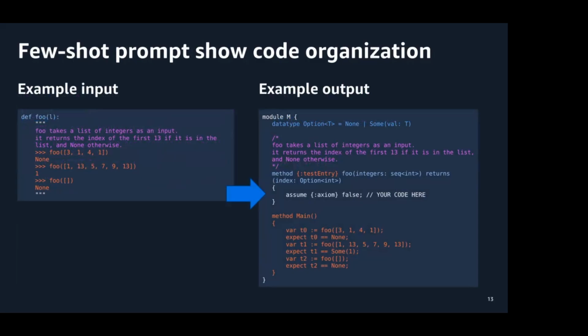On the right, you see the type of Dafny skeleton we want the LLM to translate the inputs into before we use it to fill in the part that is currently axiomatized. Notice how the docstring and the function name are preserved and the test cases are translated into expect statements.